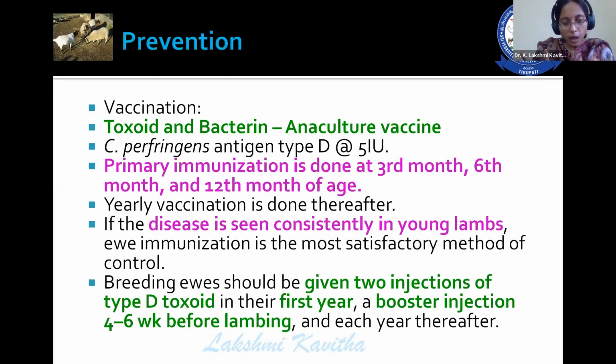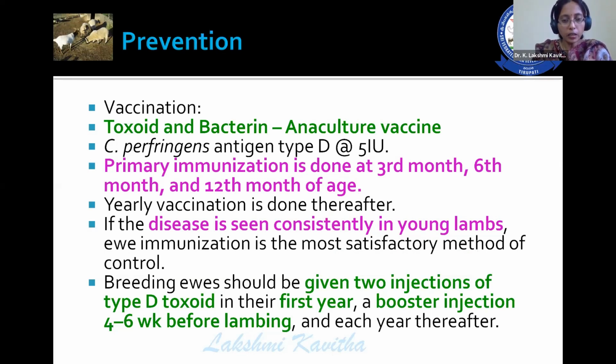But prevention is better than cure. For prevention, vaccination is one of the important practices. Toxan-Bactrin, an aluminium hydroxide gel culture vaccine for Clostridium perfringens type D, antigen type B, at the dose rate of 5 international units. Primary immunization should be done to the young ones at 3 months, 6 months, and 12 months of age, and later on yearly vaccinations.